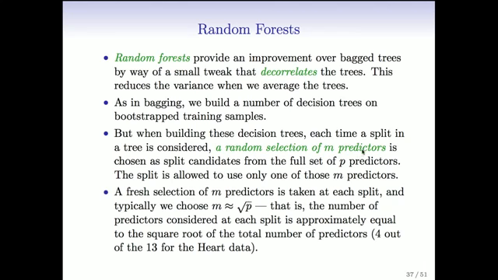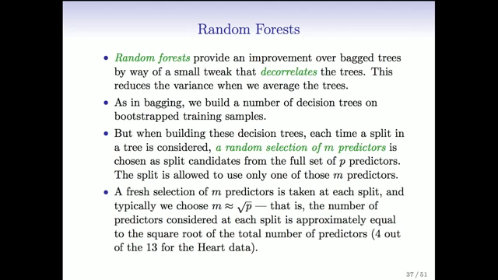So although it seems crazy to throw away, in a sense, most of your predictors at every stage, since we're going to build a large number of trees and then take the average, it actually works out very well. So even with the same training sample, if you grow two trees, you'll get two different trees, because by chance it'll pick different variables each time.